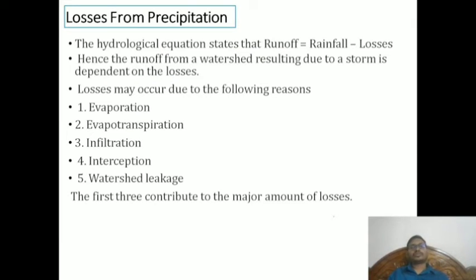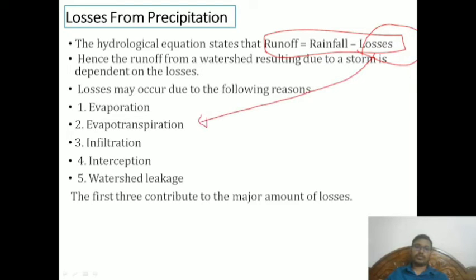So now, losses from precipitation. What are the losses from precipitation? There will be rainfall and runoff. As I mentioned earlier, rainfall runoff is nothing but rainfall minus losses. So what are these losses? Always I am talking about losses.